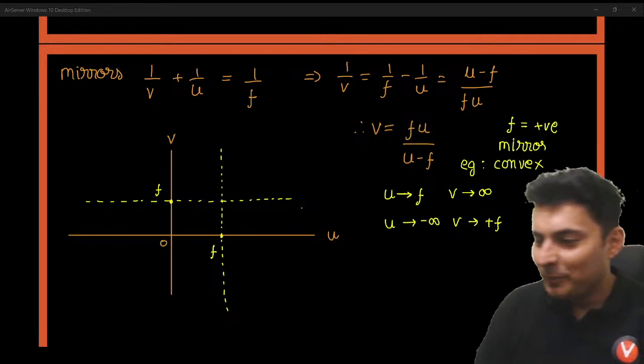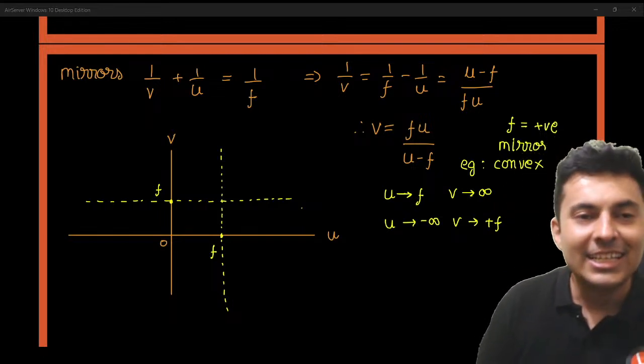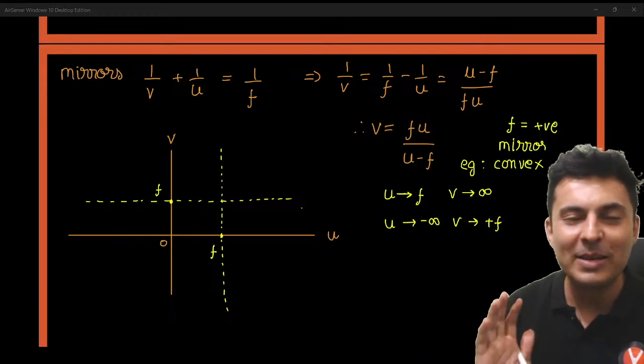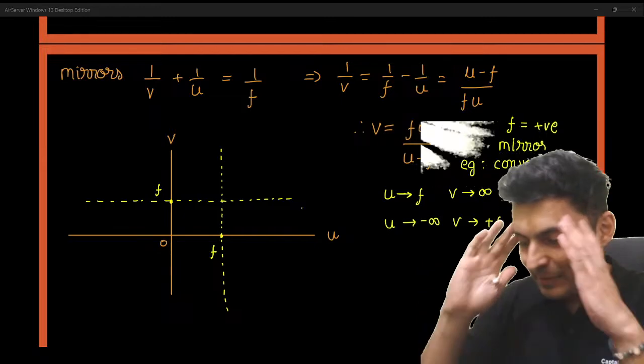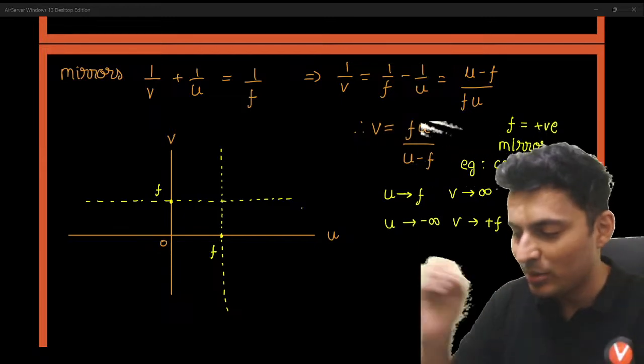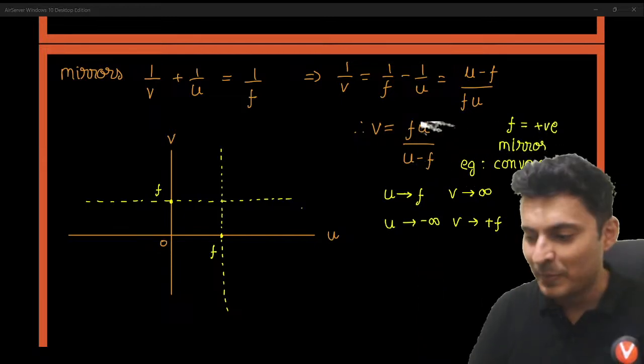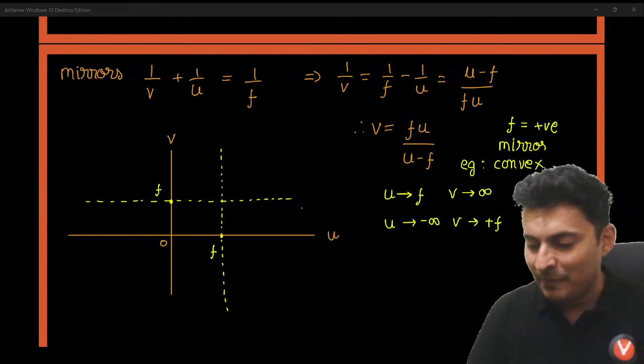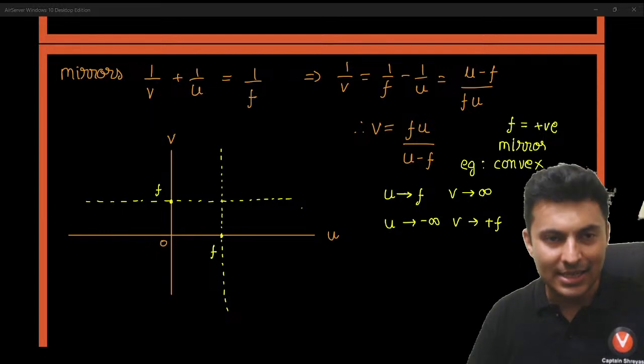So now, my dear students, rest of the graph will be simply curved lines. Now, where those curves come is very important. Imagine if the object distance is negative.